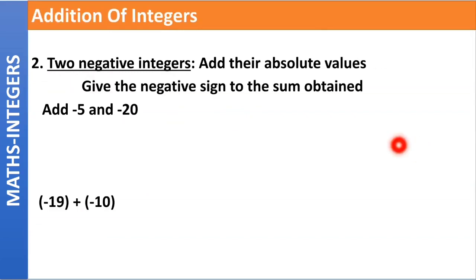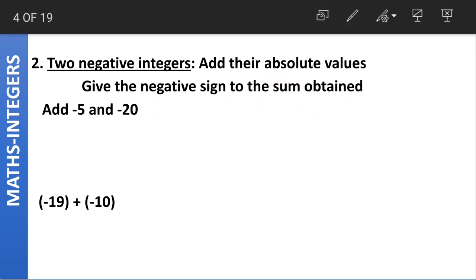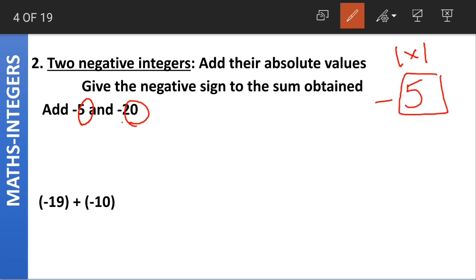Moving on, how do we add two negative integers? When we have two negative integers, we add their absolute values and give the negative sign to the sum obtained. What does absolute value mean here? Absolute value is the mod value, which means the value of the number without the sign. For the negative integer minus 5, the absolute value would be 5. For minus 20, the absolute value will be 20.